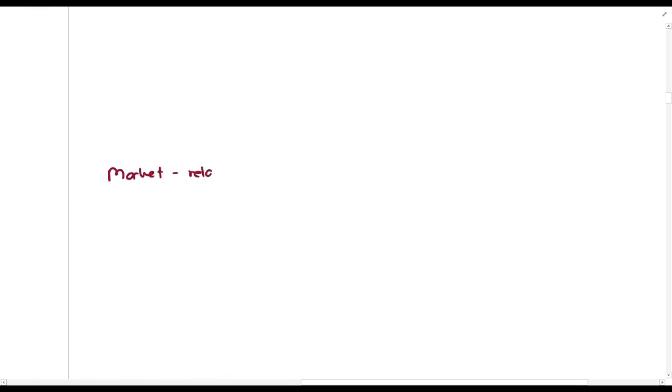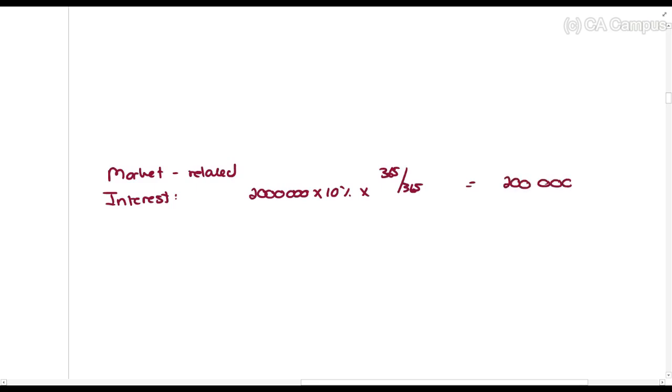market-related interest. Again, this is the interest that you should have charged, which would have been 2 million rands times 10% times 365 over 365, less the interest charged. So this is less the actual interest.